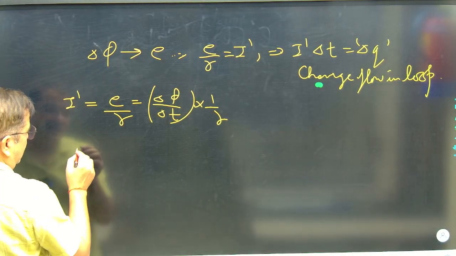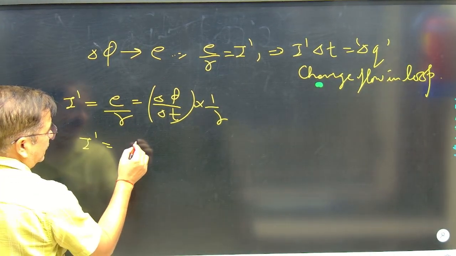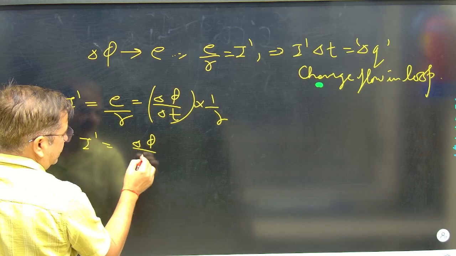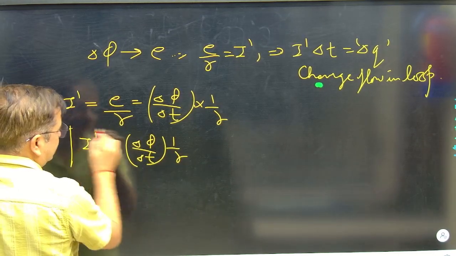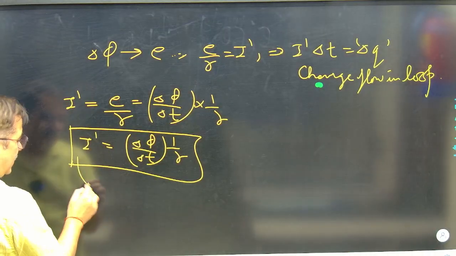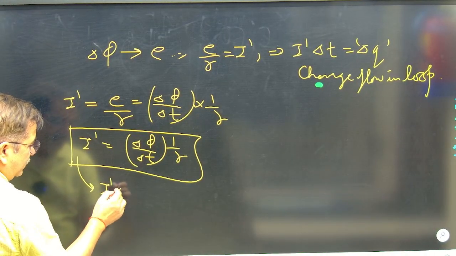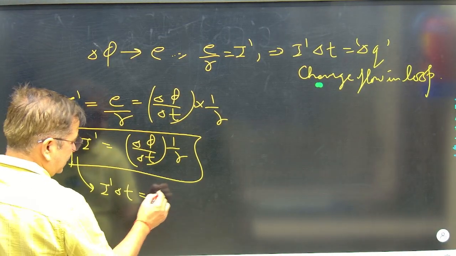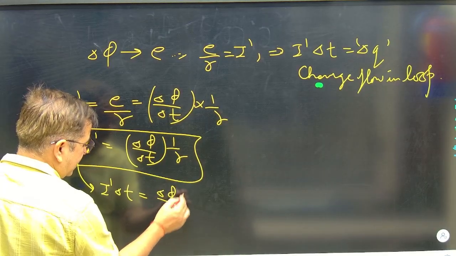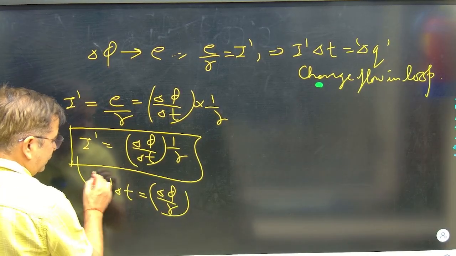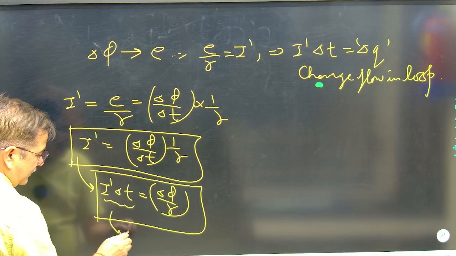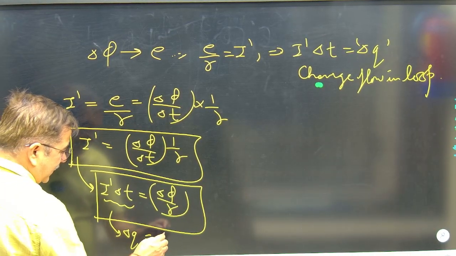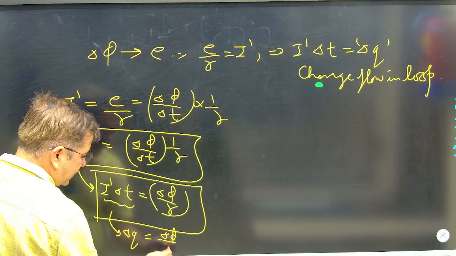So I dash is delta phi by delta T times 1 by R. Now I dash into delta T is delta phi upon resistance, and this I dash delta T is called the amount of charge flow in the loop, and it is change of flux upon resistance.